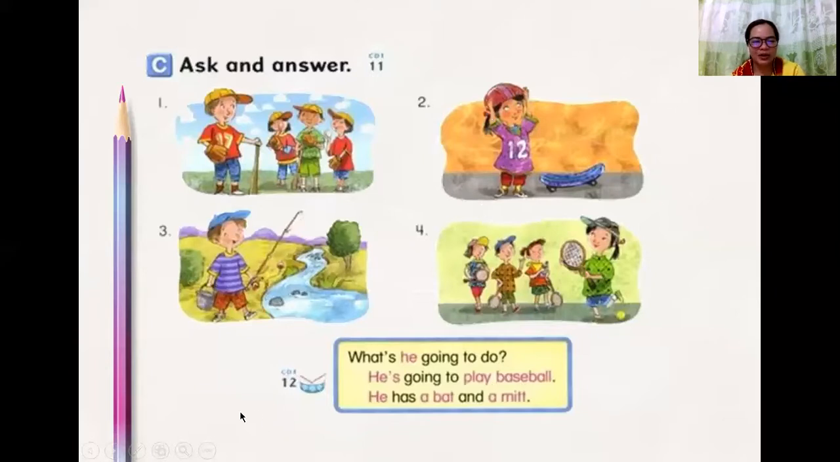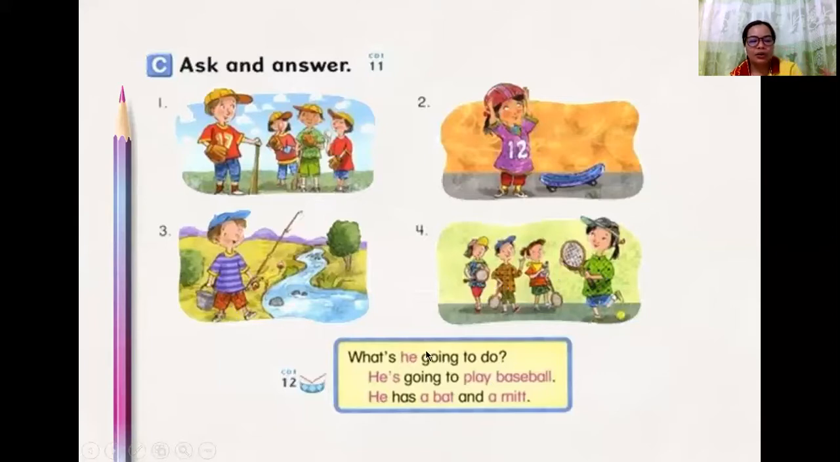Okay, number three, what's he going to do? He's going to go fishing. Okay. Now, what does he have? What does he have? Look at the picture. He has a fishing rod and a bucket. Okay. Number four, what's he going to do? He's going to play tennis. What does he have? He has a tennis racket and a tennis ball.